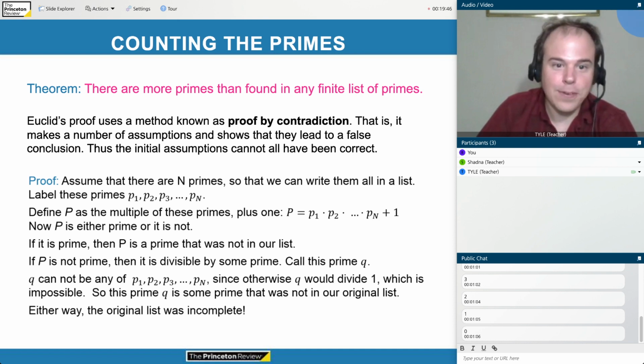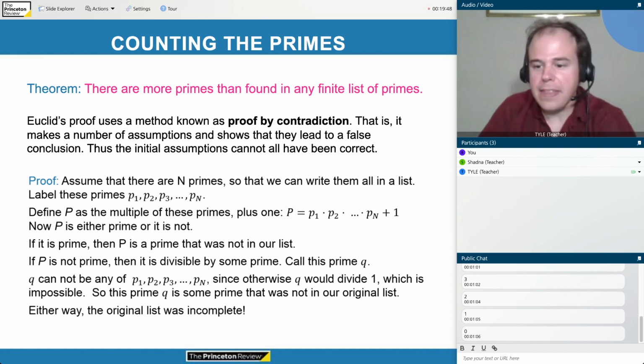The way that Euclid proves this uses a method known as proof by contradiction. That is, it makes a number of assumptions and then shows that these assumptions lead to a false conclusion. This means that the initial assumptions cannot all have been correct. Okay, so the assumption that we start with here is just that there are n primes, and we can write them all in a list.